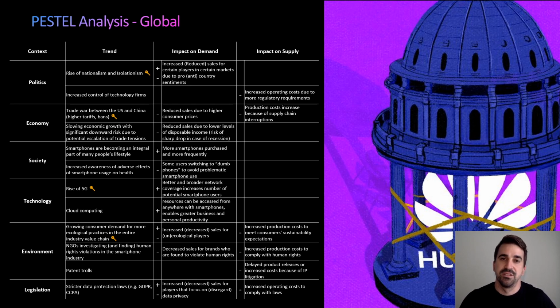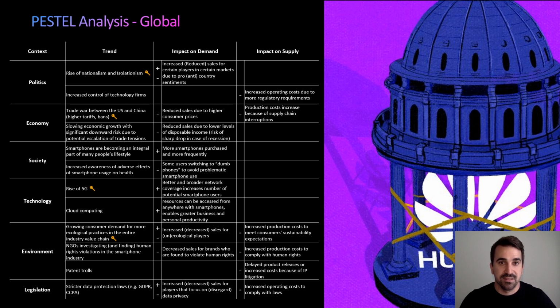But it wasn't just the US. Similar trends could be observed in other parts of the world, notably Europe and South America. The impact was that the demand for certain smartphone brands would increase or decrease in certain markets depending on the market sentiment towards the brand's origin country.